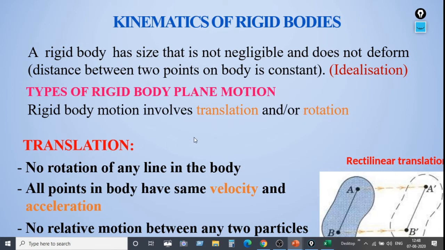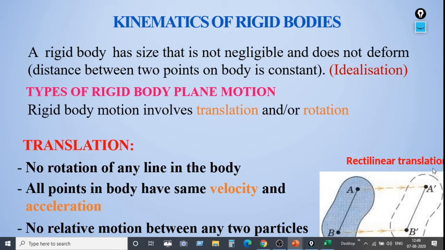First we will see about translation motion. So no rotation of any line in the body. That means there won't be any rotation of a line in the body. Then we can say that that motion is translatory motion or translation motion. All points in the body have the same velocity and acceleration. Suppose whatever body is moving, all points in that body will have the same velocity as well as the same acceleration, and no relative motion between any two particles. That means there is no relative motion among the particles.